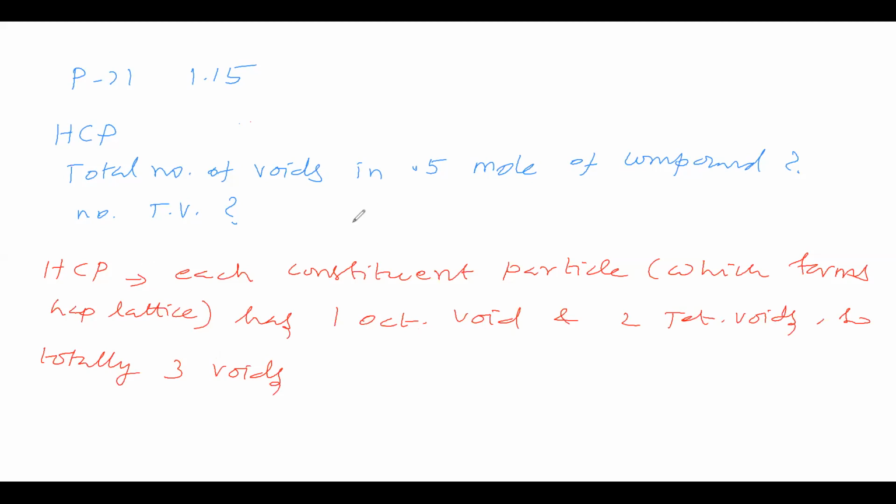Now we will take 0.5 mole. We will convert this into 1 mole. Instead of each particle, we will take 1 mole. This is for 1 mole: one octahedral void is 1 mole, two tetrahedral voids is 2 moles, totally 3 moles. Now here given is 0.5 mole, so we will divide this by 2. Dividing by 2, 1 mole becomes 0.5 mole, and 3 moles becomes 1.5 moles.